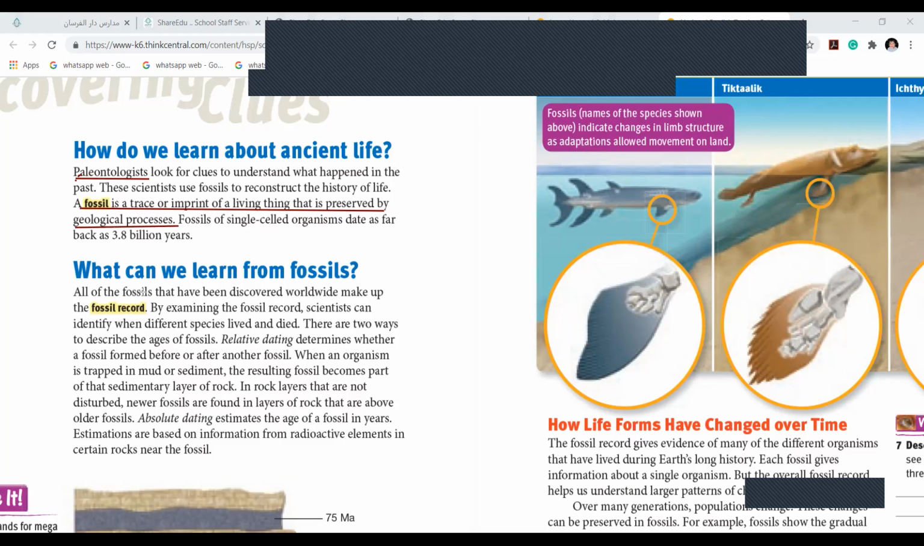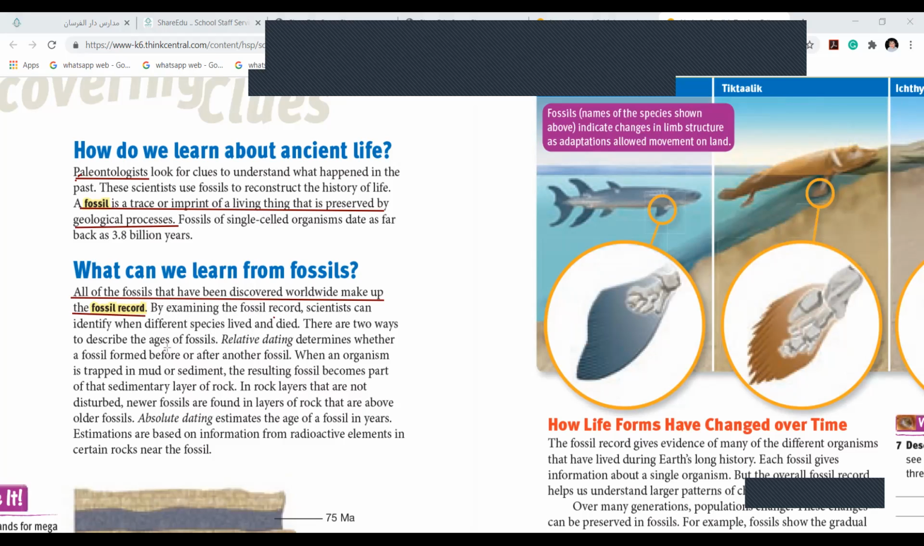What is a fossil record? Fossils that have been discovered worldwide. Like, imagine I collect one fossil and tell about it to the whole world, in some Guinness Book of World Records or in some record, or I publish it. So that is a record, because you already observed it, you worked on it, and you display it to everyone worldwide. That is called the fossil record. By examining the fossil record, scientists can identify when different species lived and died. By seeing them, we can know the approximate, not the exact, age.